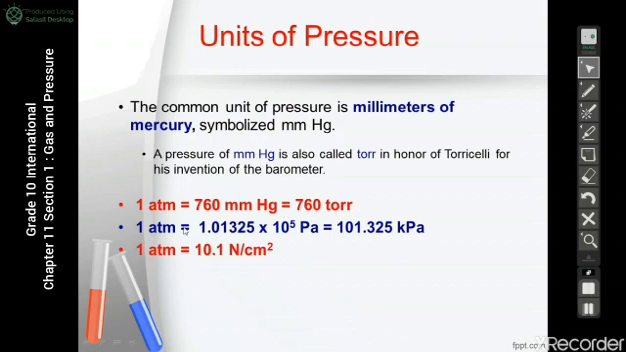So 1 atmospheric pressure, 1 atm, will equal 760 millimeters of mercury and 760 torr. 1 atmospheric pressure will equal 1.01325 times 10 to the power 5 Pascal and will equal 101.325 kilopascal. And also 1 atm will equal 10.1 Newton per centimeter square.